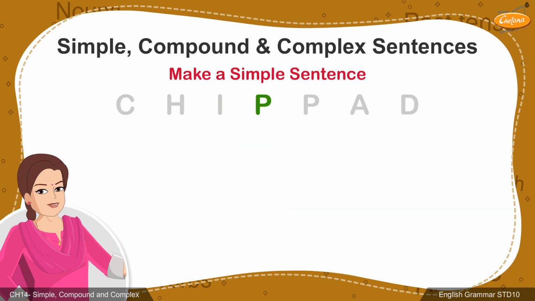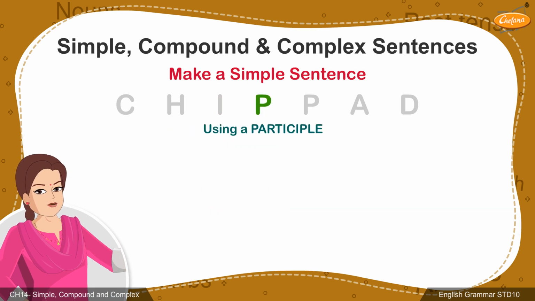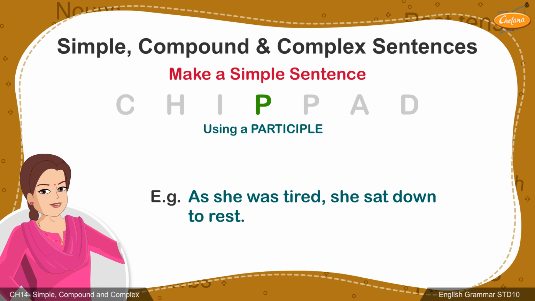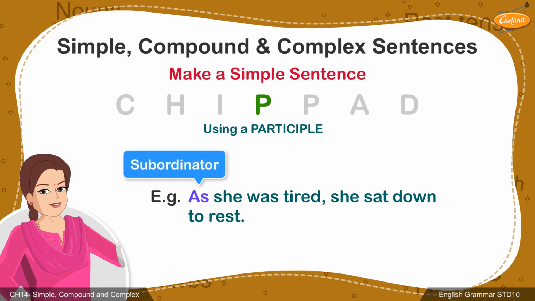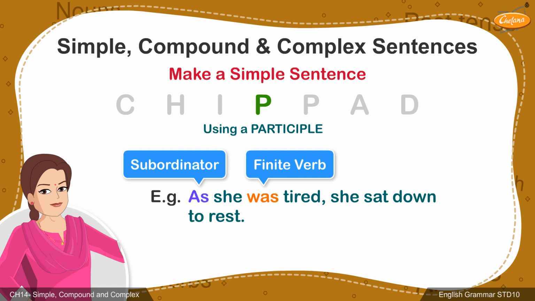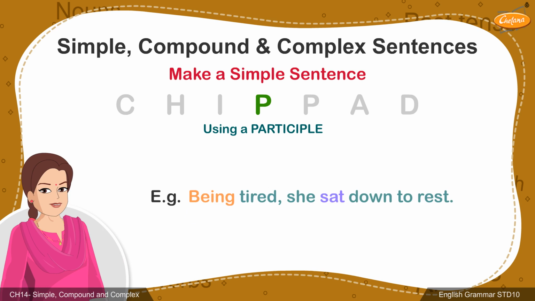The first P in the mnemonic stands for using a participle instead of one of the finite verbs in the sentence. As she was tired, she sat down to rest. Here we replace as, which is the subordinator, and was, which is the finite verb, with being, which is a present participle.